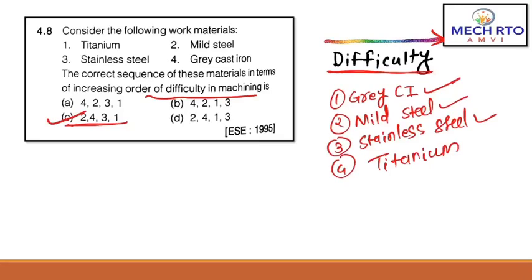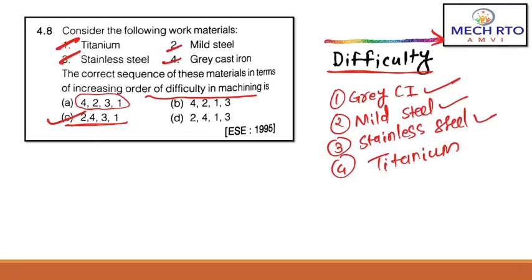Grey cast iron is basically brittle in nature. Titanium is a high strength metal. Stainless steel is an alloyed steel, so its strength is more than mild steel, right? What if the question asked for decreasing order of difficulty? Then it would be this answer, A, 4, 2, 3 and 1.